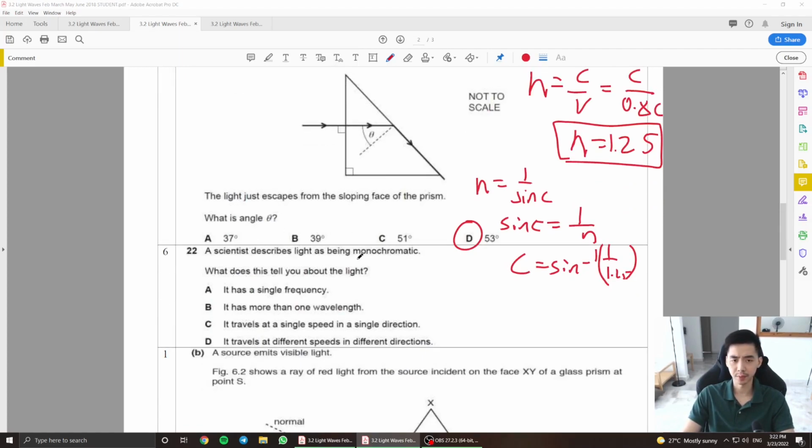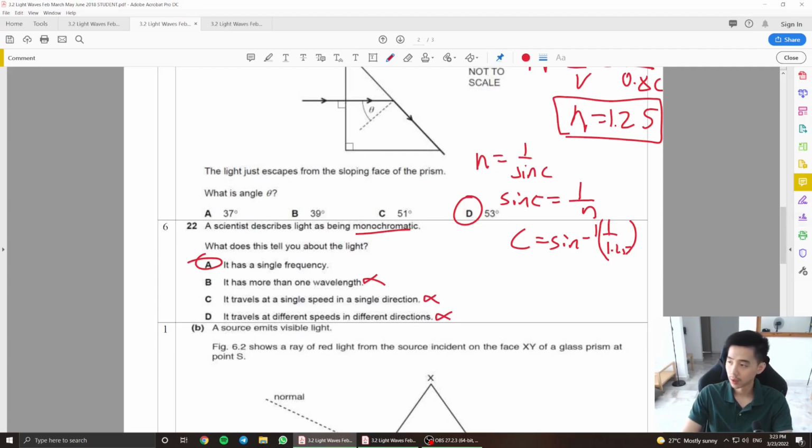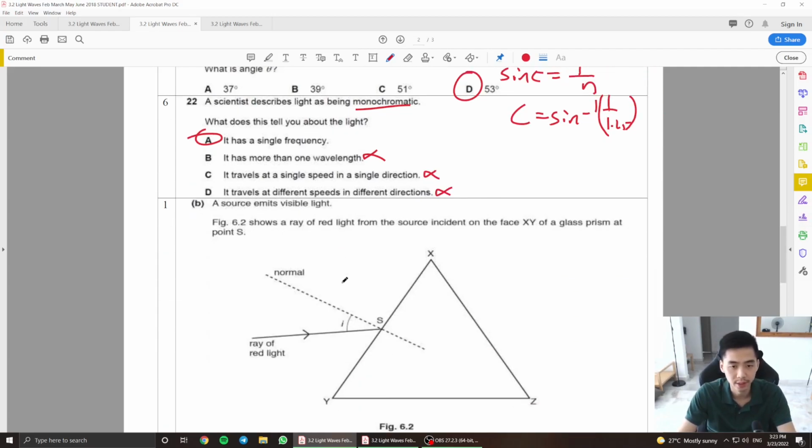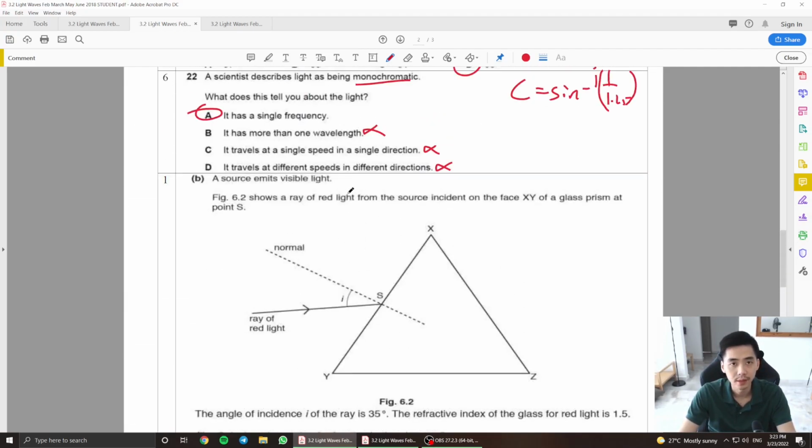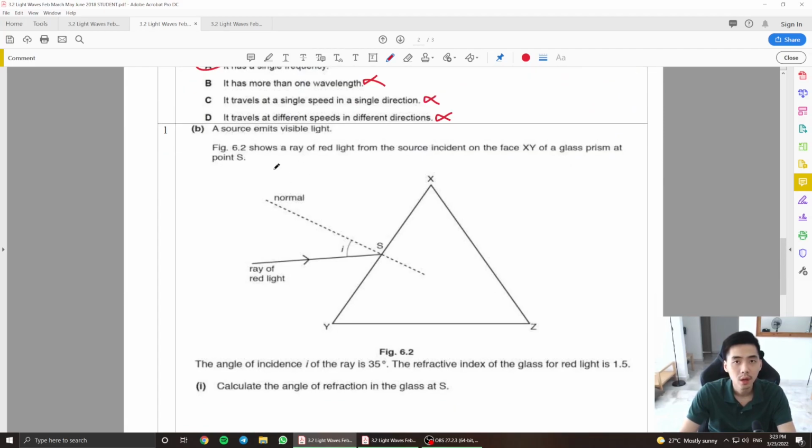Scientists describe light as being monochromatic, meaning single wavelength, single frequency. What does this tell you? It has a single frequency, so it won't have more than one wavelength. It won't be in one direction only. It travels at different speeds in different directions. This is not possible as well. So the logical answer is going to be A here. Don't overcomplicate it.